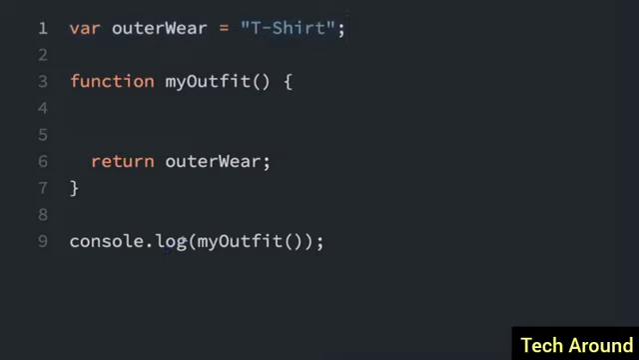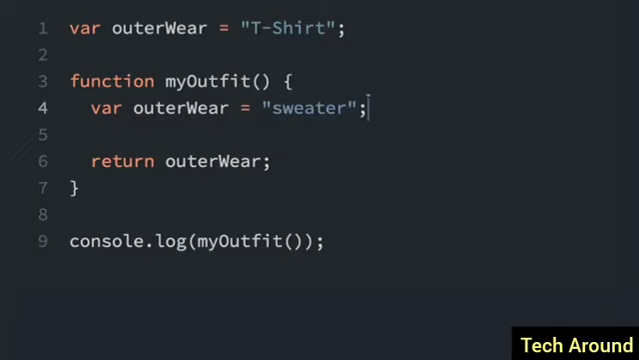So when we console.log the output of the myOutfit function, the myOutfit function is going to return outerwear, which is the word t-shirt. So let's check the console, and you can see, yep, t-shirt is there. However, let's change this up a bit. So we have some space here, because I'm going to put var outerwear equals sweater.